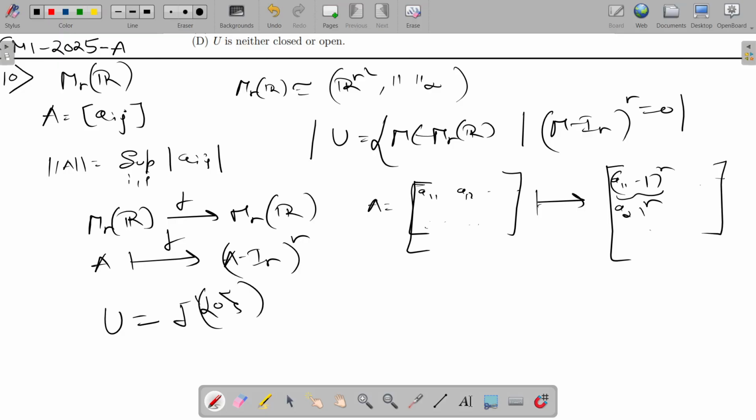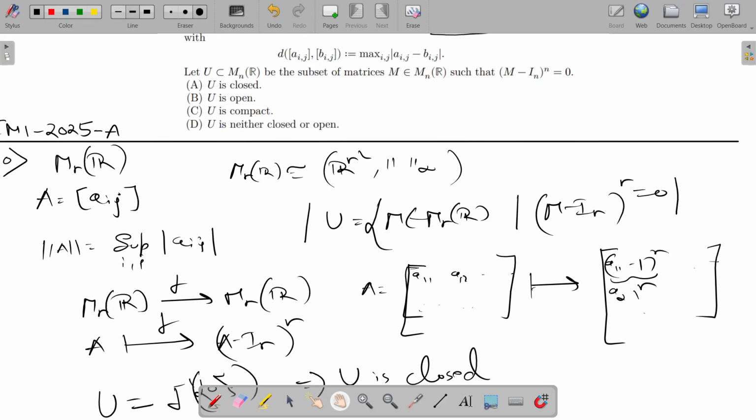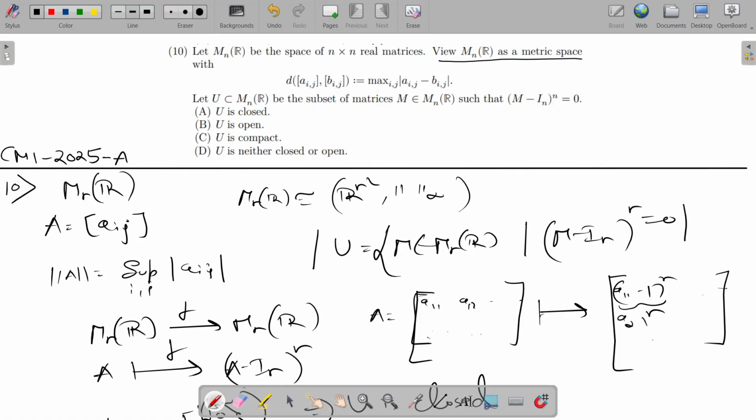So from here we can say that U is closed. So this option is correct, and the option that U is neither closed nor open is clearly false.